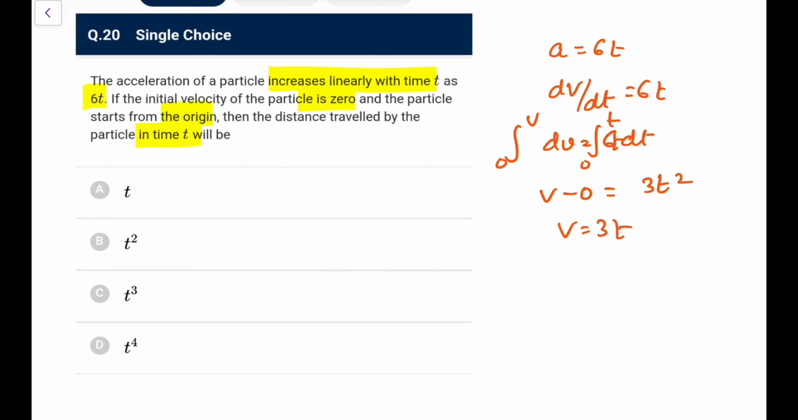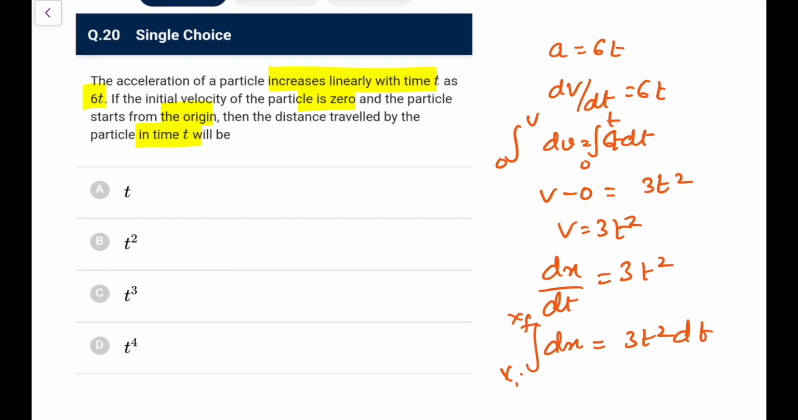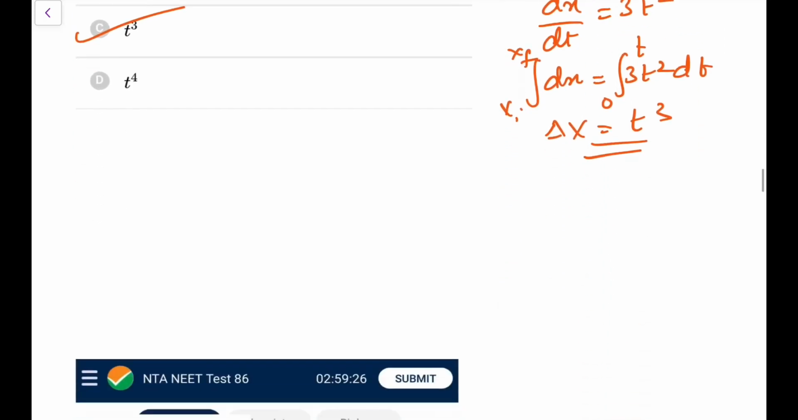So velocity is 3t square, write it as dx by dt, that is 3t square. So the displacement dx integration will give you 3t square dt. This is from x initial to x final, that is delta x. 3t square from 0 to t, so this delta x will give you t cube. So that is option C. And the best thing is differentiate it. If you differentiate it 2 times, it should come out as 60. That would be the easier thing to do.